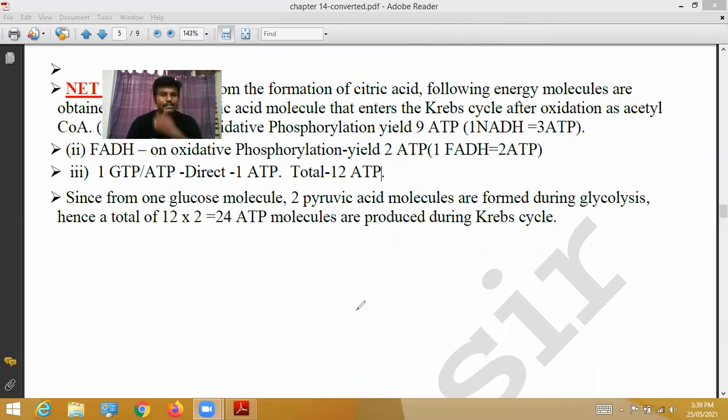Okay, this is the explanation about the Krebs cycle. With this, the Krebs cycle is finished. Tomorrow we will see